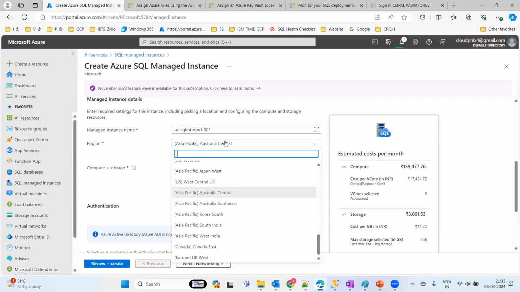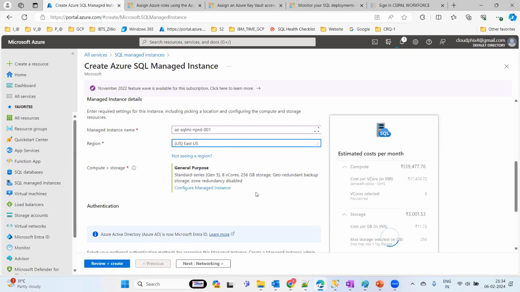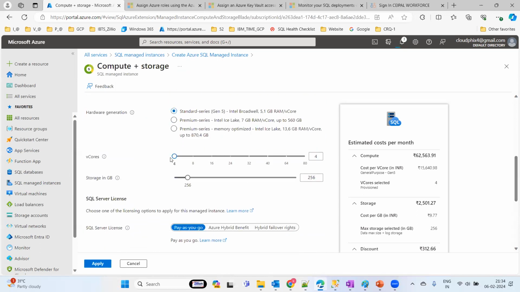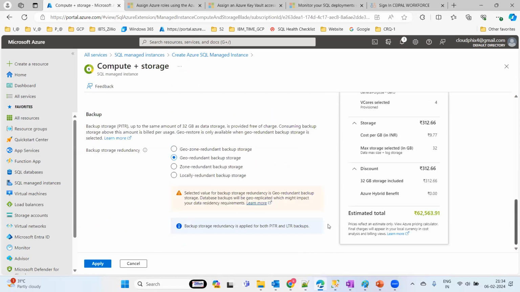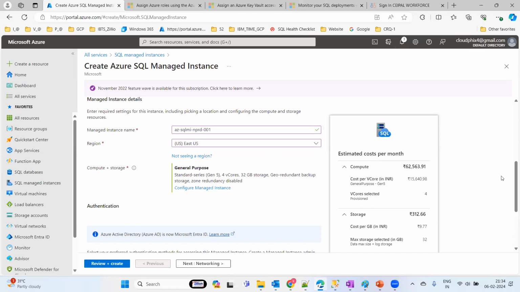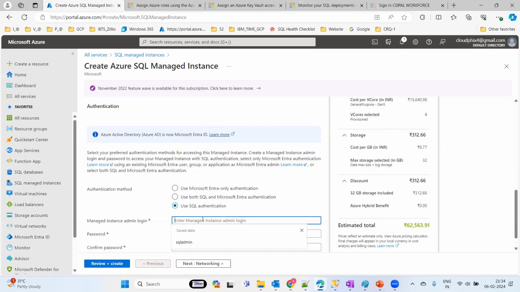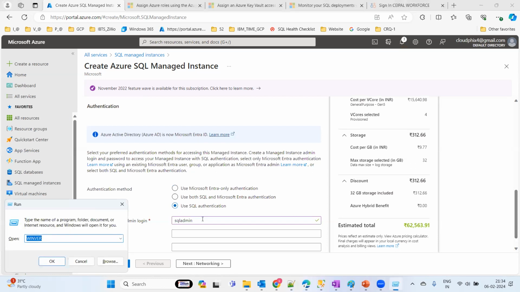This is my instance name, and I want to deploy this into the same East US region, so that the network helps us configure it. I'm taking the minimum configuration, only 4 cores and 32 GB. Scrolling down here, I'm just applying the configuration part. Move forward, and for the SQL authentication I'm going to take SQL admin at this moment. I just need to provide a password that satisfies the password policy.